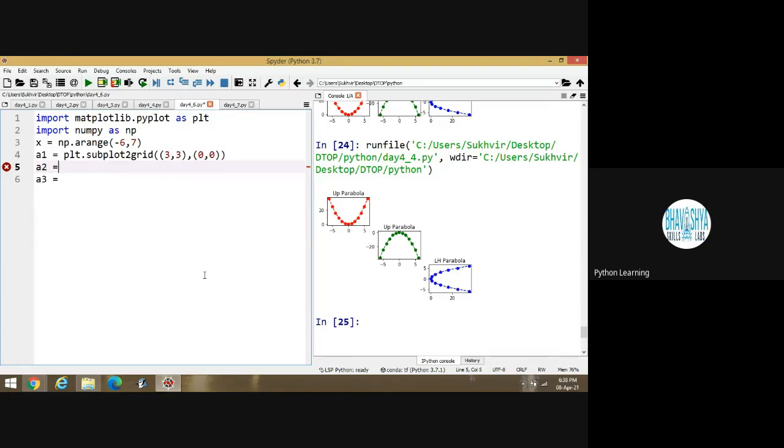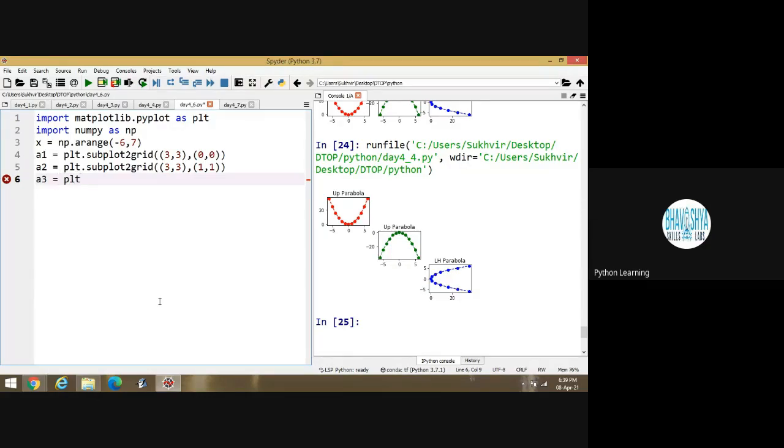If I am taking the value in subplot2grid as 3 by 3, it means the values are from 0, starting with 0 and ending with 2, similar to an array. Is it okay? If I copy this content and paste it here, for the second one I am writing 1, 1. What is the meaning of 1, 1? The second green location is equal to 1, 1.